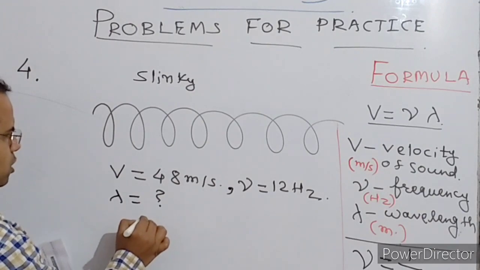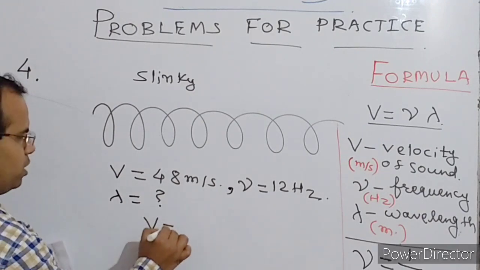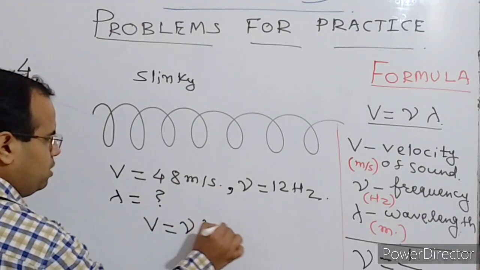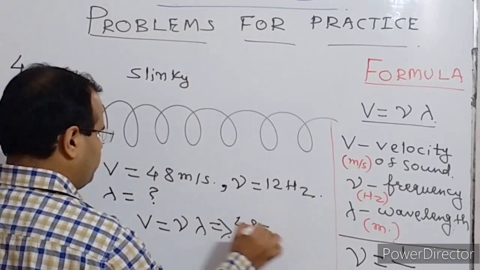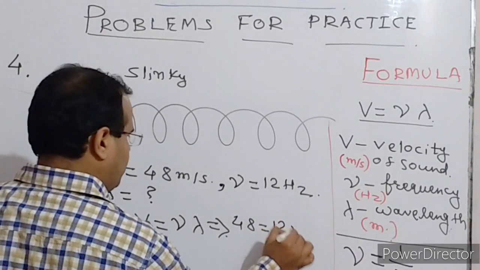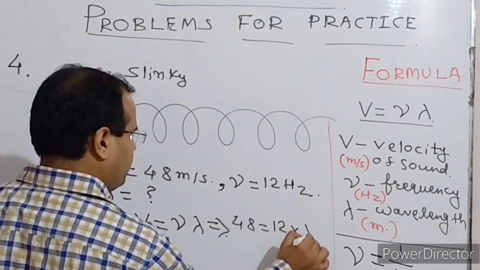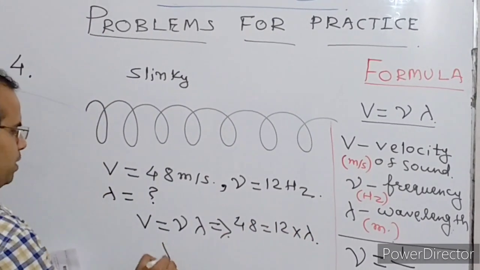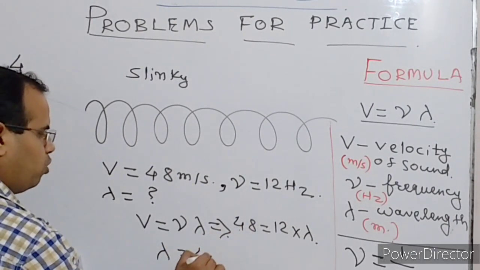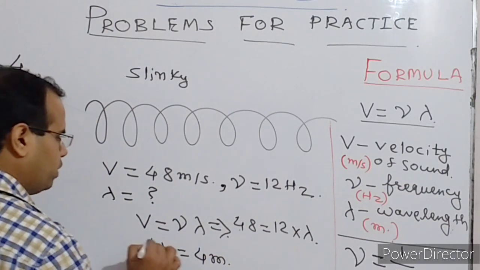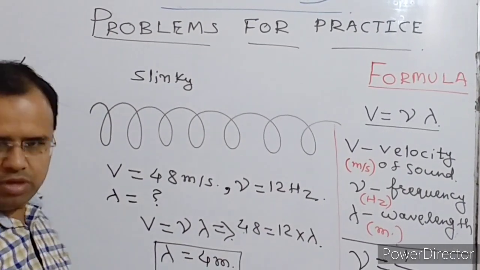Velocity 48 is equal to frequency 12 times wavelength. So lambda is equal to 48 divided by 12, that is 4 meter.